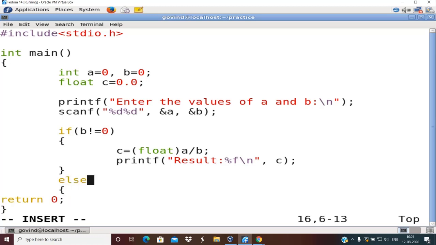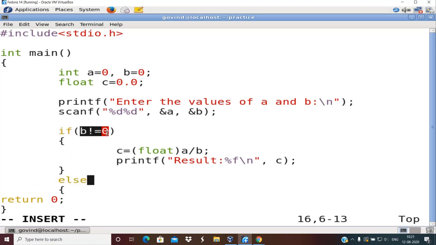I have seen many students writing a condition like this inside else. This is not correct, it is an error, because else doesn't come with a pair of parentheses, because there is no condition that needs to be checked for else. The condition has already been checked in if.